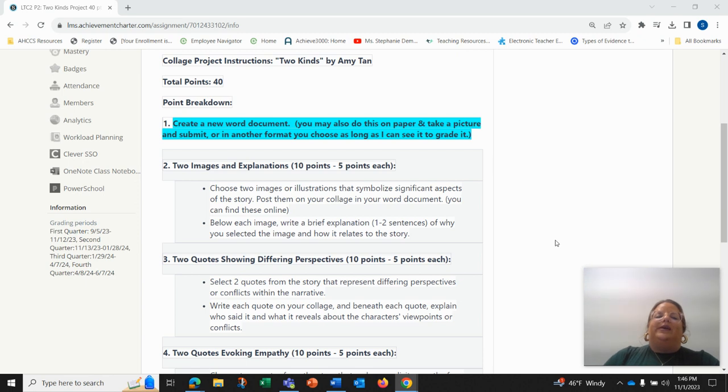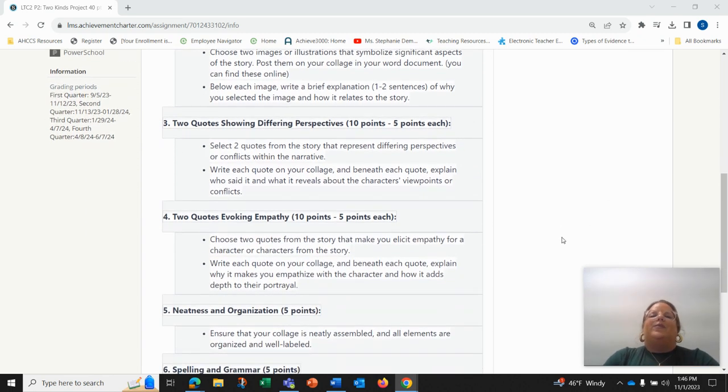The next thing you're going to do is put 2 quotes from the story that show the differing perspectives, and that's going to be worth 5 points each. So you're pulling 2 quotes from the story that represent those differing perspectives, how the daughter and the mom don't see eye to eye and creates a problem. You're going to write each quote on your Word document, and beneath each quote, explain who said it and what it reveals about the character, their viewpoint on the conflict. So, for instance, maybe this shows that the mom sees it differently than the daughter, or they just don't see eye to eye in some way, and it's causing an issue.